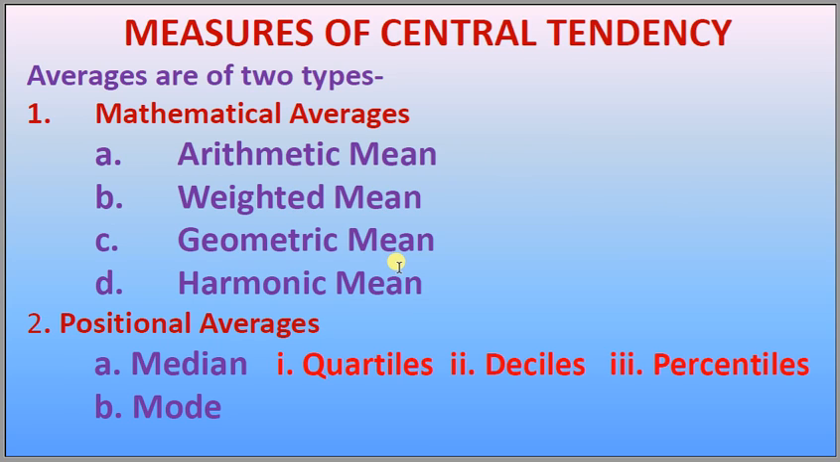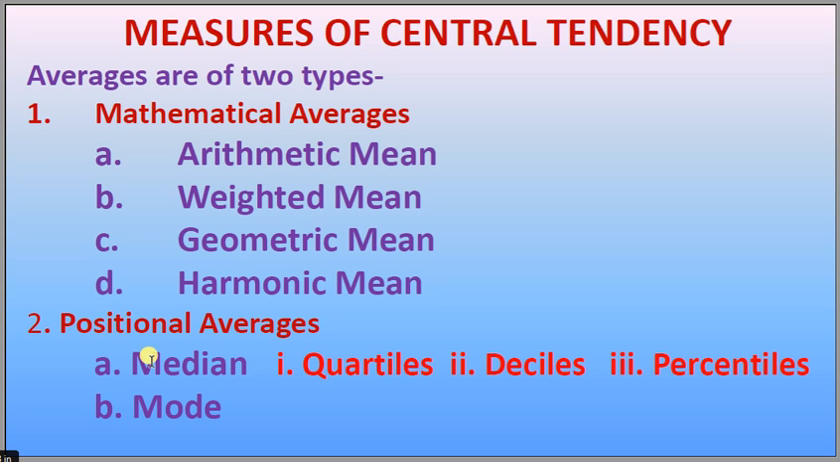Averages are basically of two types: first, mathematical averages, and second, positional averages. Mathematical averages are the arithmetical mean, weighted mean, geometric mean, and harmonic mean, while positional averages are the median, which divides the whole series into equal parts. Further we have quartiles: there are 3 points on a series which divide the whole series into 4 equal parts. Deciles are the 9 points which divide the whole series into 10 equal parts, and percentiles are the 99 points which divide the whole series into 100 equal parts.